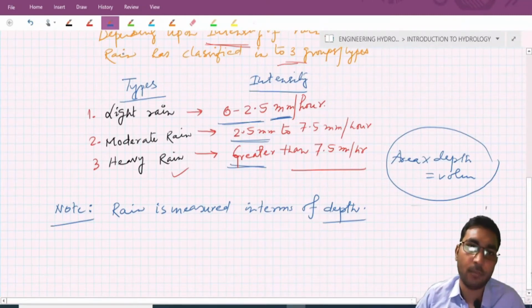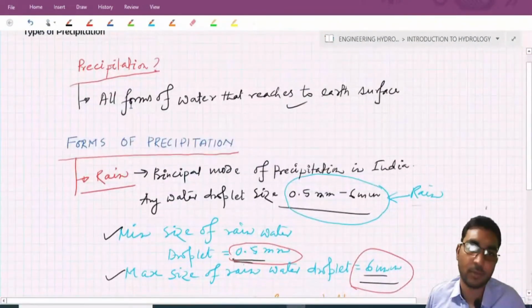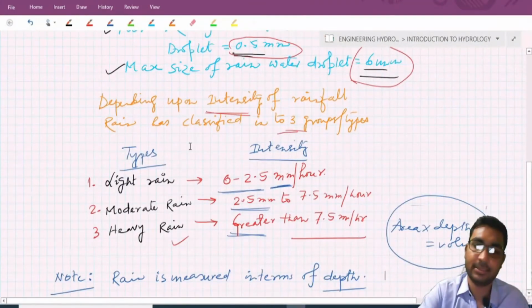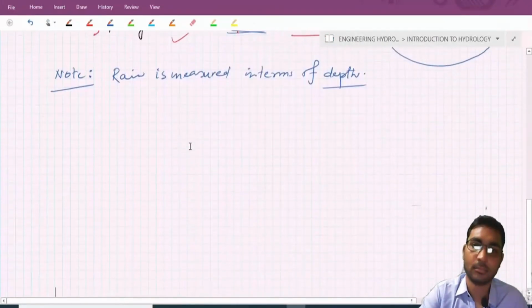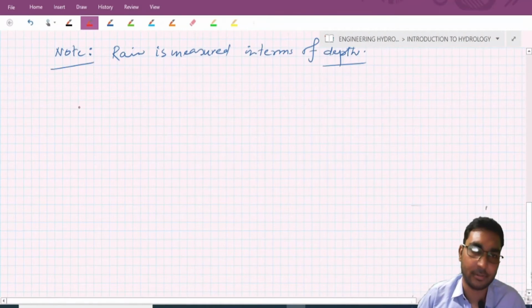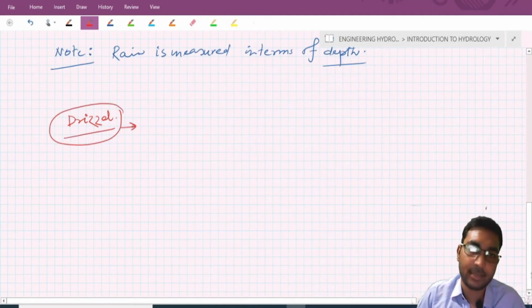Now the second form of precipitation, the first one was rain, and the second one is drizzle. So what is drizzle?